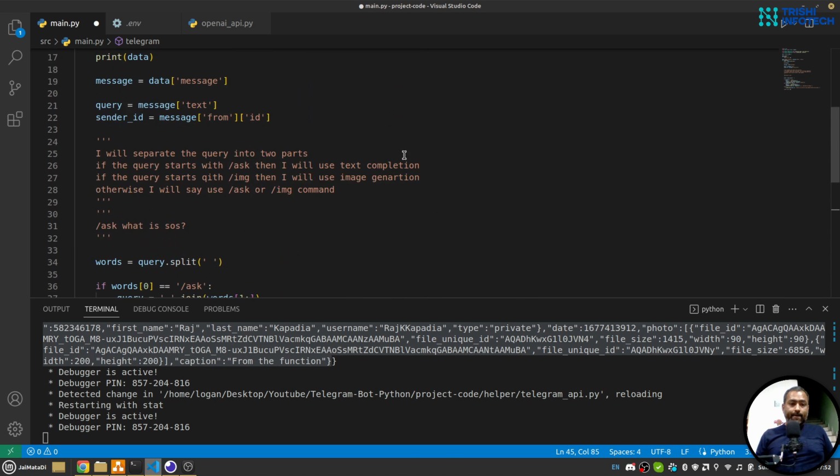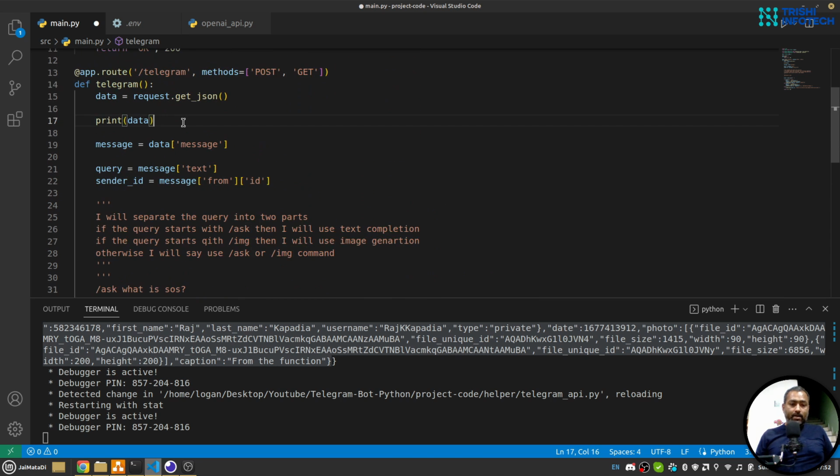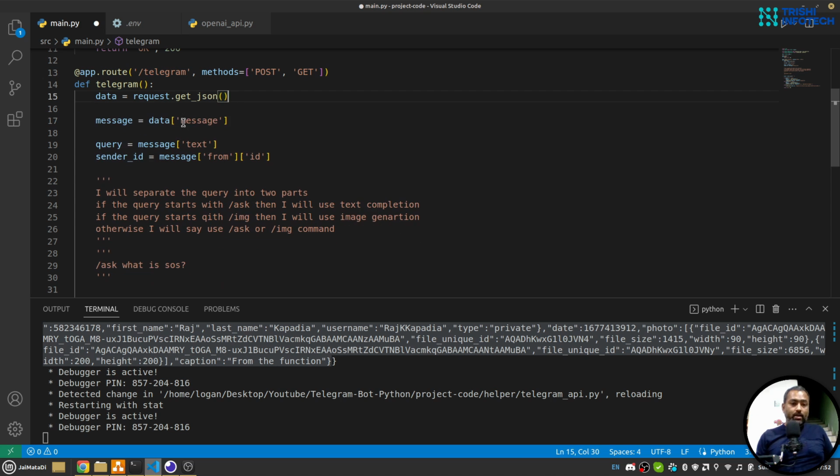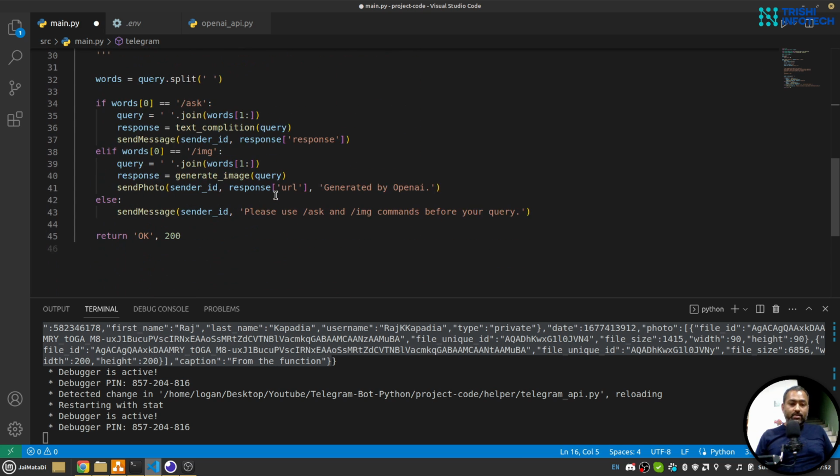Okay, and I think I don't need to print it now, but I think this will work now.